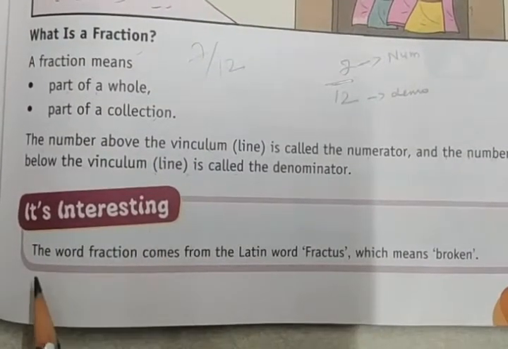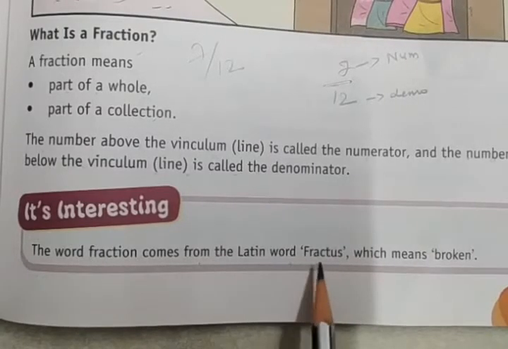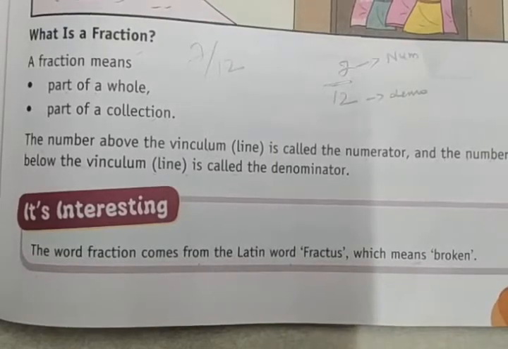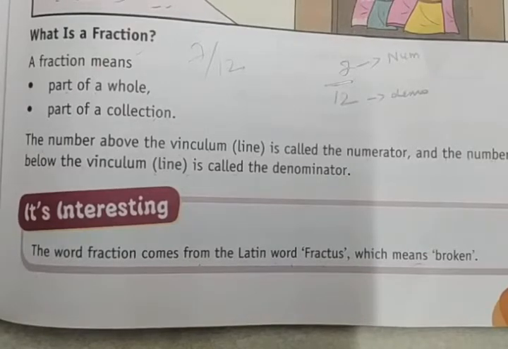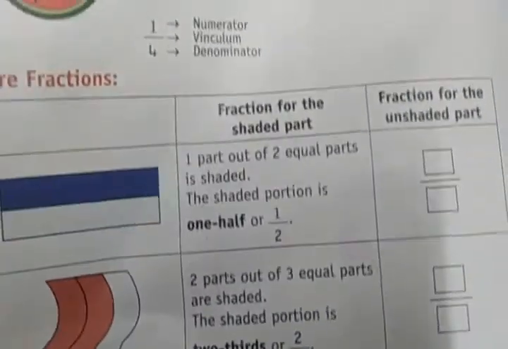It's interesting. The word fraction comes from the Latin word fractus, which means broken. Means one part is made half, one part is made 3 parts, one part is made 4 parts, one part is made 5 parts, like that. The broken part is called fractus. Based on that Latin word, the word fraction comes. Alright, let's move on to the next examples.